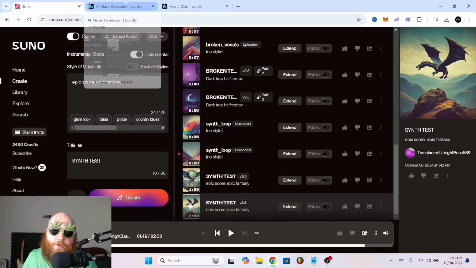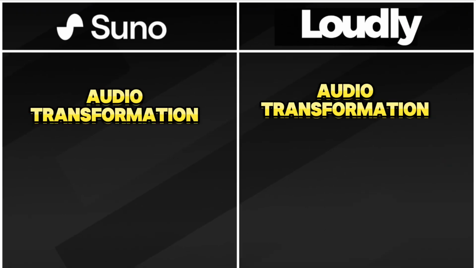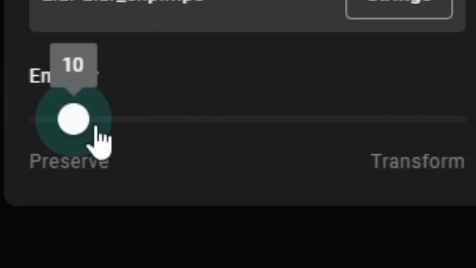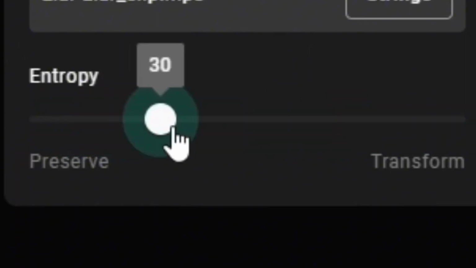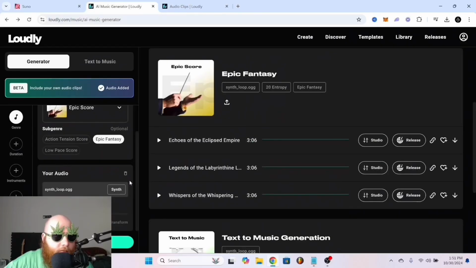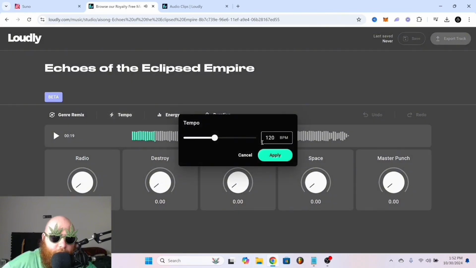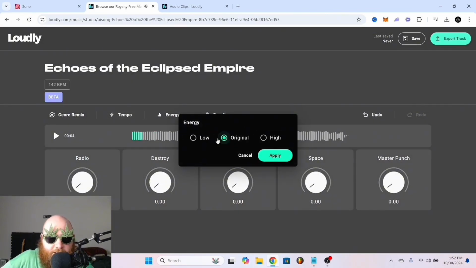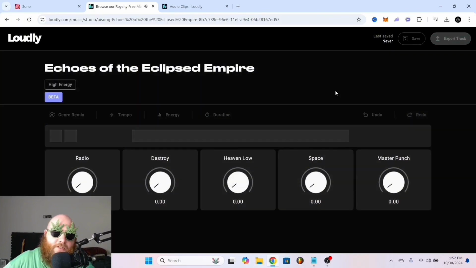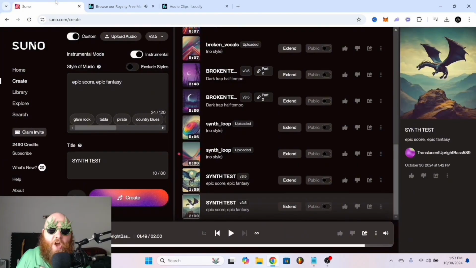Round 2. For creative control, I believe I'm gonna have to give this one to Loudly, only because of the entropy slider where you can select how much the sample is transformed or preserved, and because they have this studio feature where you can do different types of mastering effects to it. And I've never really seen that with an AI music generator. They also have where you can change the tempo and you can change the energy from low, original, or high. So there's a lot of customization with Loudly. So in my unbiased opinion, Loudly wins the creative control round.